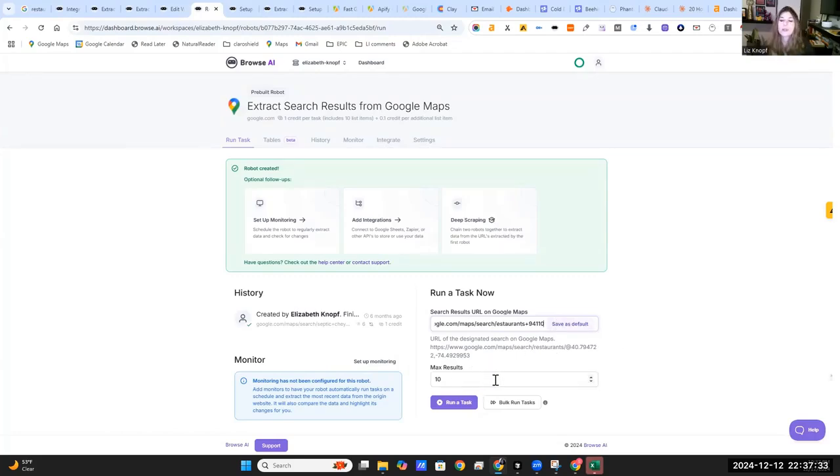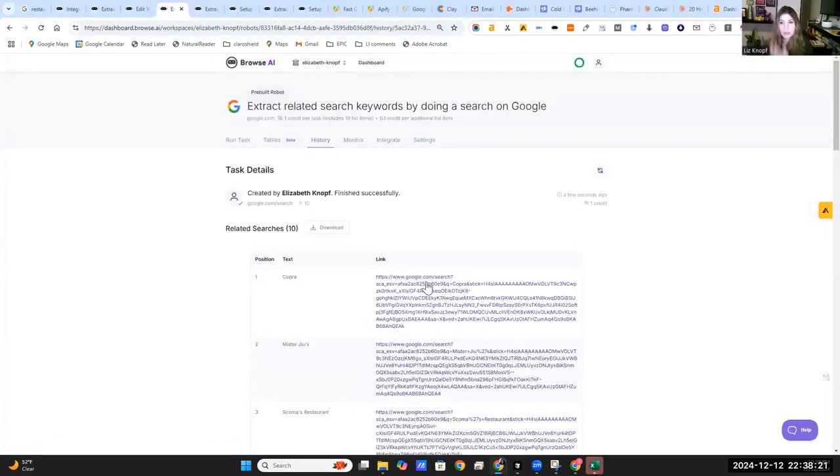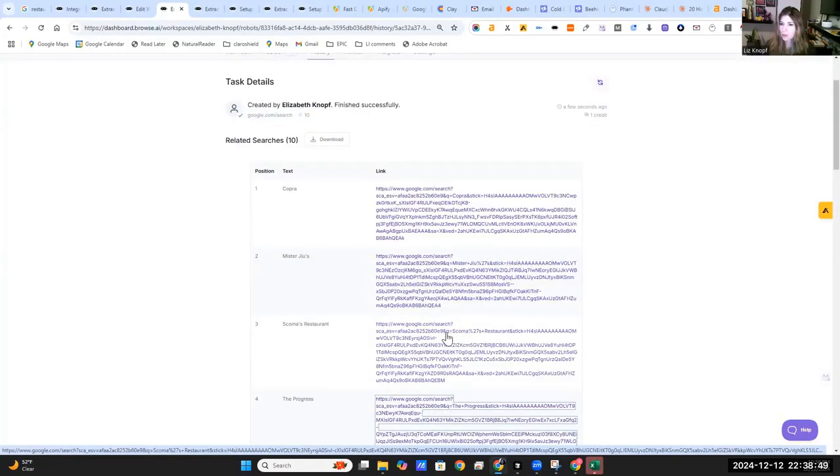You can keep going. It'll probably get to about, again, 200 to 300, maybe more. So we'll run this task just to make sure everything is working properly. We are going to, let's actually maybe use these guys to find the results. So actually what I would probably do here is, you can see there's just standard structure after the SCA ESV equals, and then there's a bunch of letters and numbers equals, and then it has the name of the restaurant.